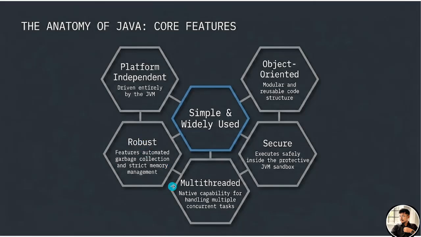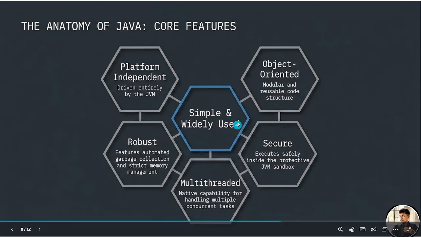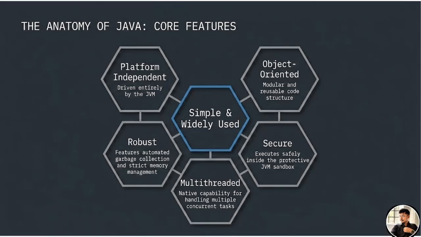Robust: featuring automated garbage collection and strict memory management. That is robust. Multi-threading means having native capabilities for handling multiple concurrent tasks.